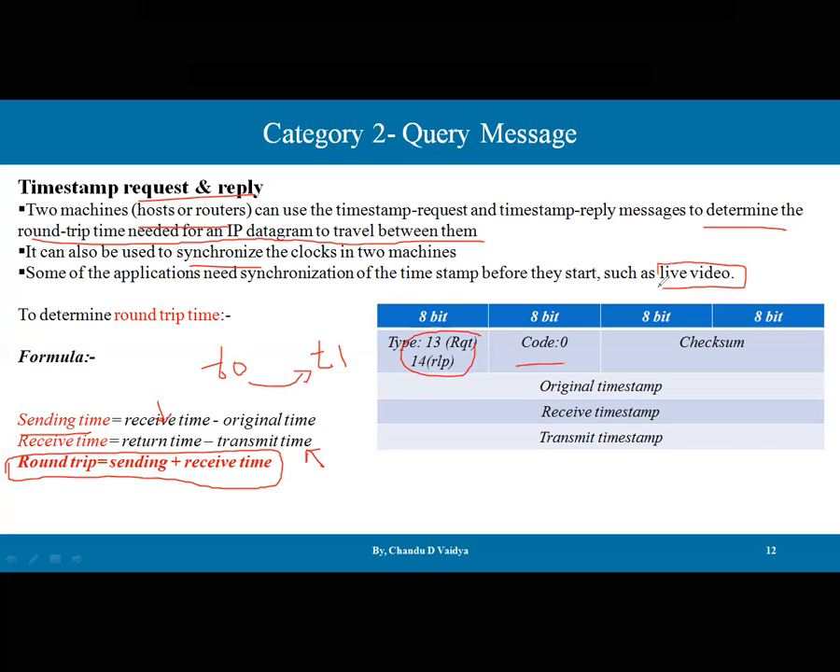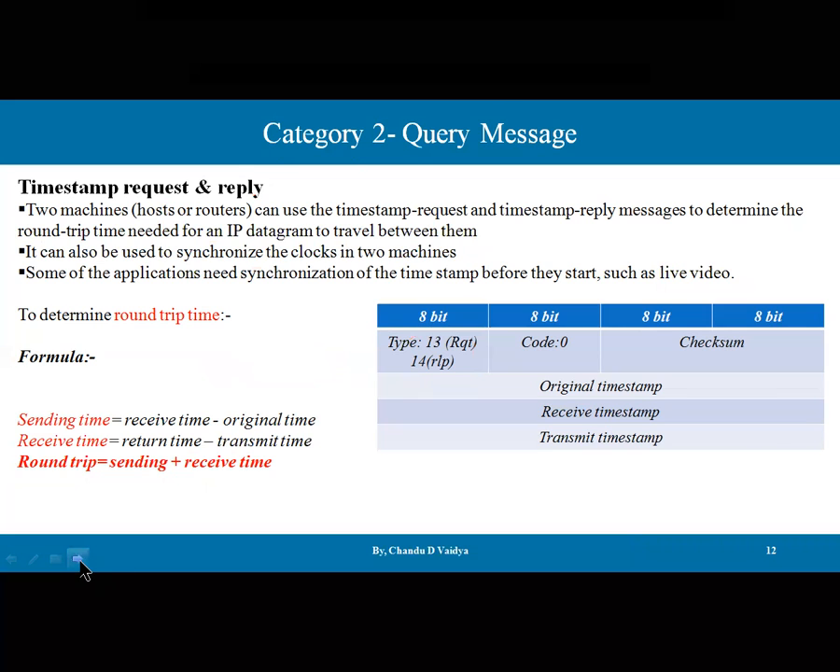Let's say a live match is going on, say IPL, and someone is broadcasting from some country, and we are listening somewhere in another country. At that time the delay is supposed to be very low. The round trip time is supposed to be very low, so that uninterrupted service can be available to the users, and there will be no packet loss. If any packet loss occurs, then definitely the service is going to be delayed. So this is the timestamp message, category 2 of the ICMP protocol.